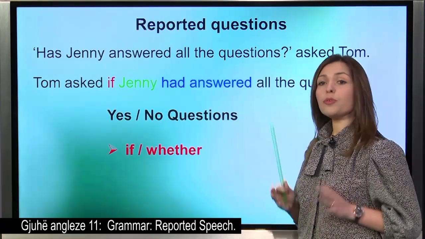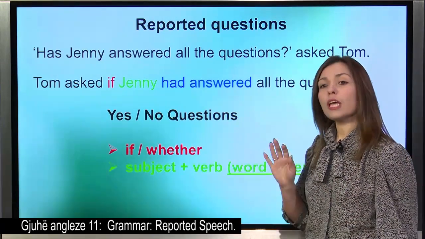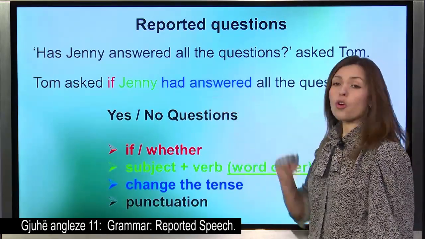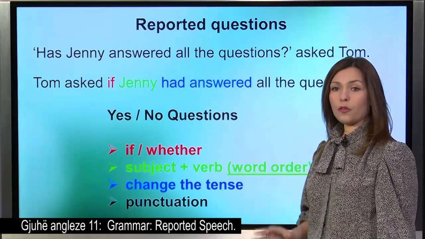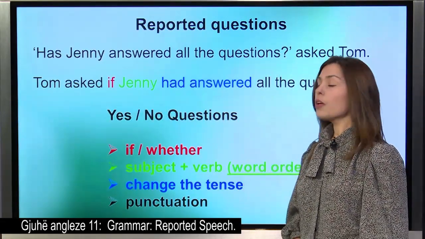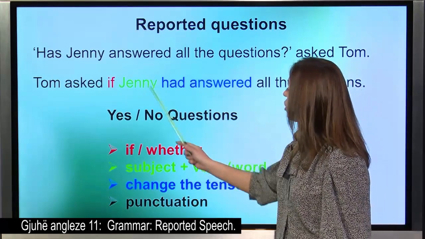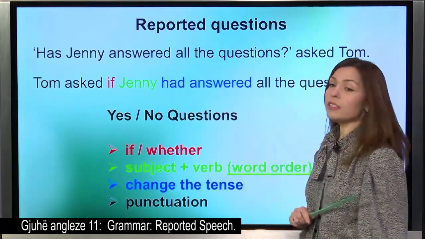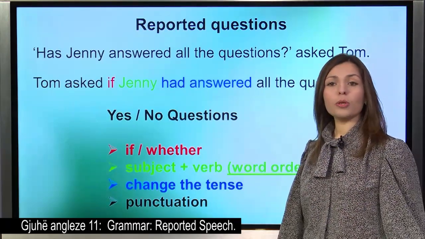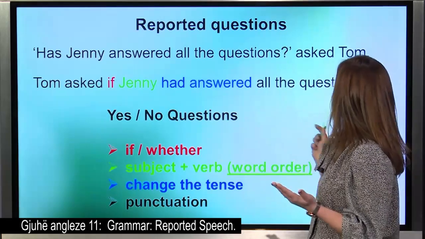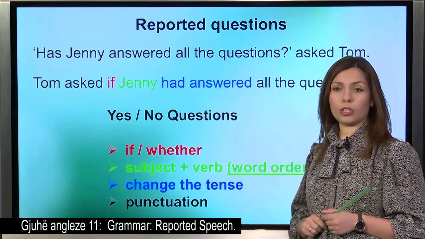Okay, let's revise again. Which are those steps that we should follow whenever we have a yes or no question? First, we put if or whether. Then we put the subject. Then we change the tense. And in the end, we said that there is no more question. So no question mark, but a full stop.